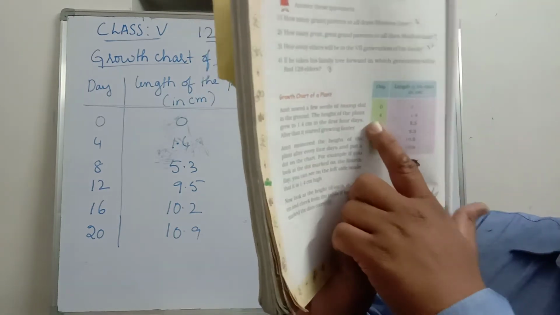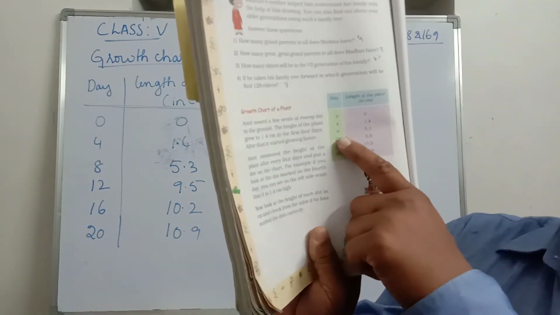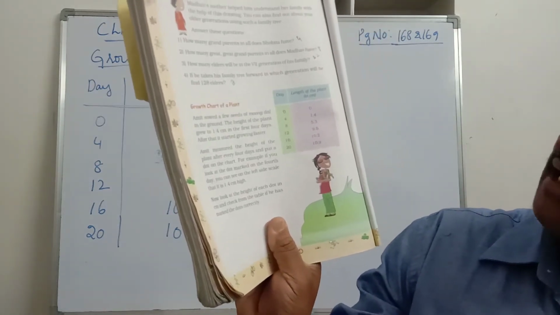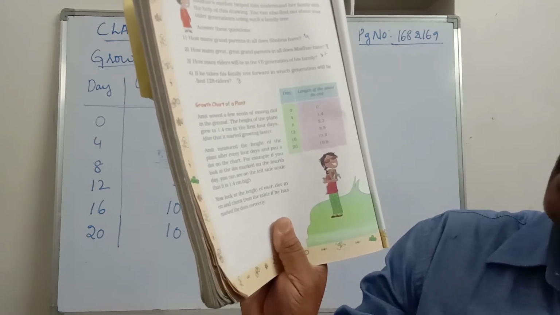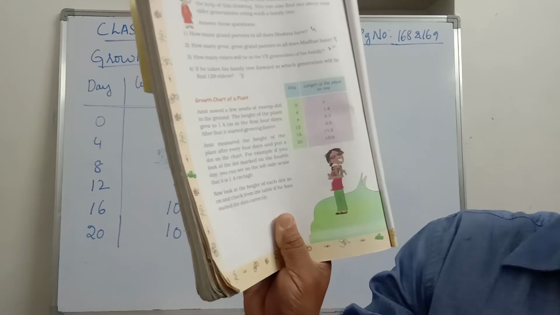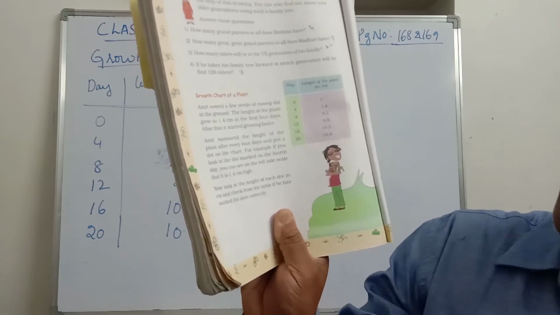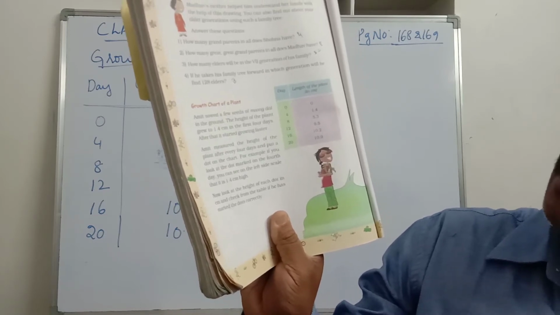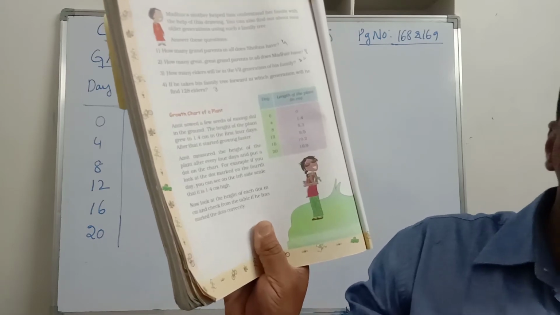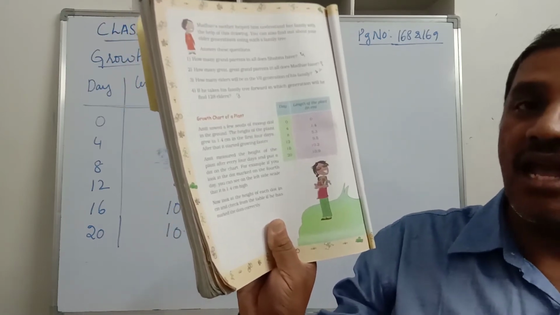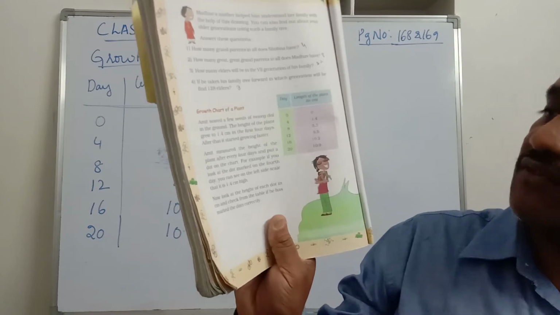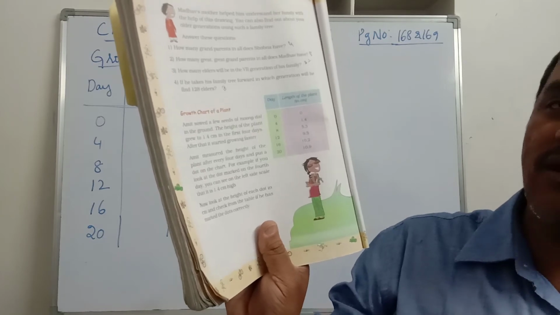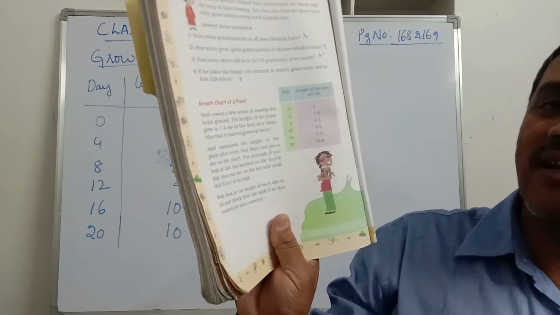In the first 4 days the height is 1.4 centimeters. Next, on the 8th day he found it is 5.3 centimeters. Then on the 12th day it is 9.5 centimeters. On the 16th day it is 10.2 centimeters, and on the 20th day it is 10.9 centimeters. You see, from the 4th to 8th and from the 8th to 12th day the height of the plant is very high. It has grown very fast from the 4th day to the 12th day. After that, the growth of the plant is very less.